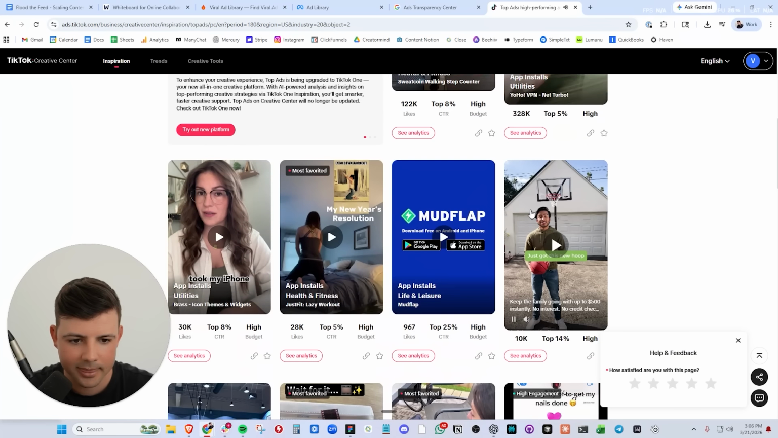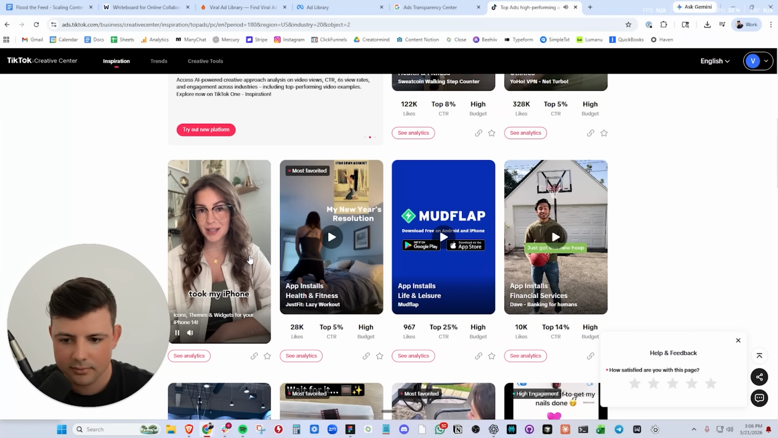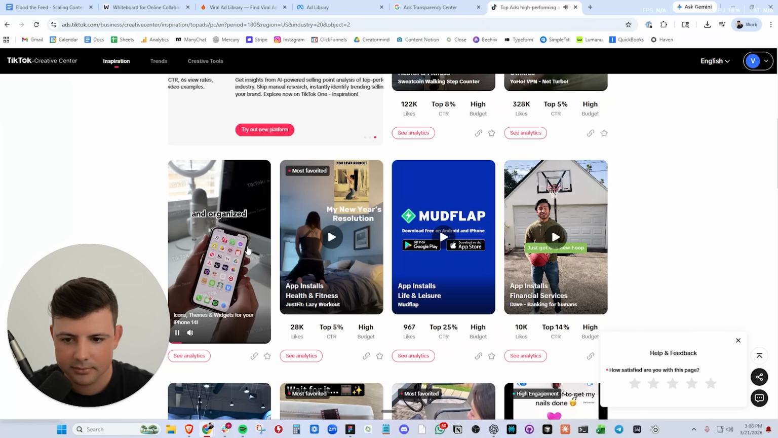दोस्तों क्या आप अपने Just got this new hoop thanks to Dave, and now I can do this. Here's how I took my iPhone from messy to aesthetic and organized.